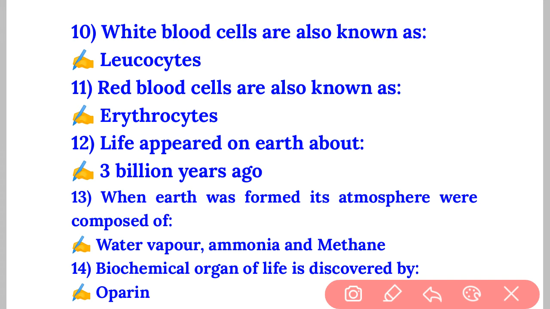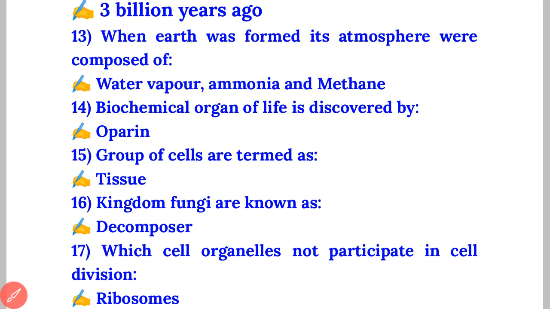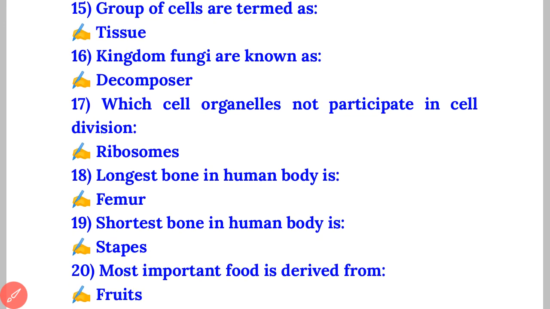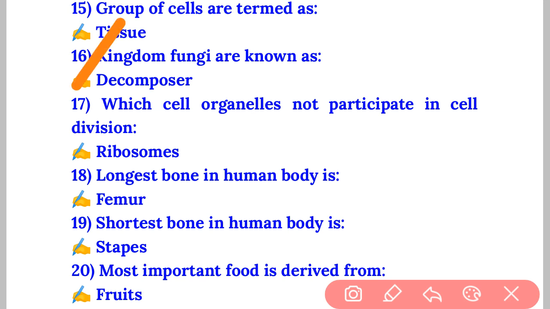Going to the next question, a group of cells is termed as dash. The answer is tissue. Remember this very common question, a group of cells forms a tissue. Question number 16, kingdom fungi are known as decomposers because they decompose various organic raw material into the soil. So kingdom fungi are also known as decomposers.